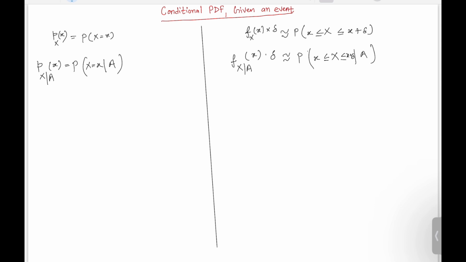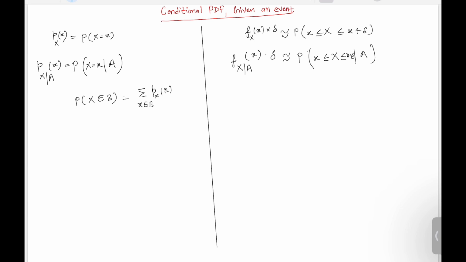And also in the case of the discrete, let's say we want to find the probability that random variable x belongs to some set B, right? The random variable will be taking some value. How do we find it? Simply, we sum all the probabilities that this random variable x can take from this set B, right?